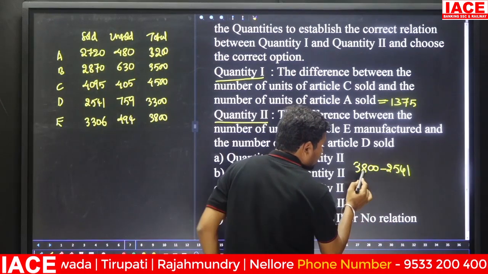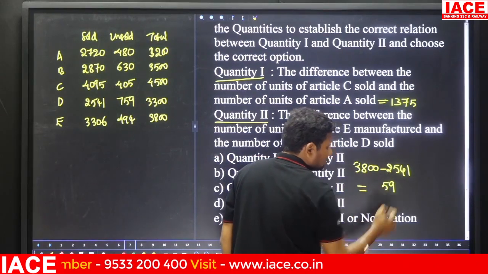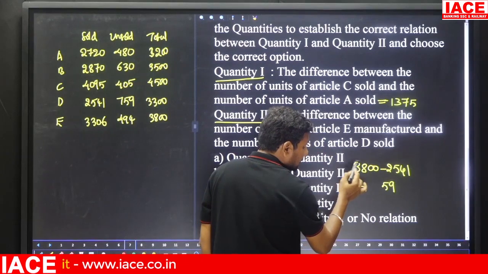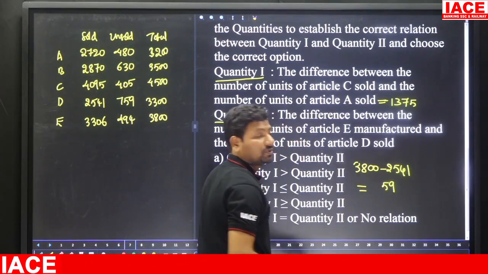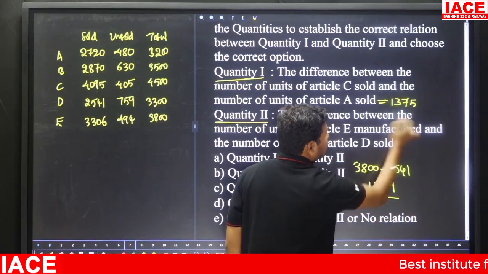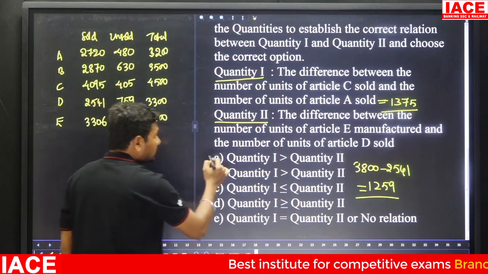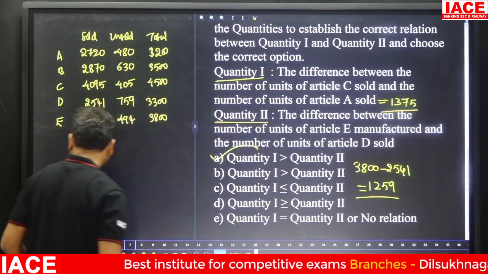Here, for example, 100 is there. From 100, 41 will be removed, remaining value is 59 and 37. It becomes 37. 37 minus 25. 37 minus 25 value is what? 12. It is a 1200 change. It is a 1300 change. A 1300 change is always bigger than the 1200 change. Then the answer is option A.